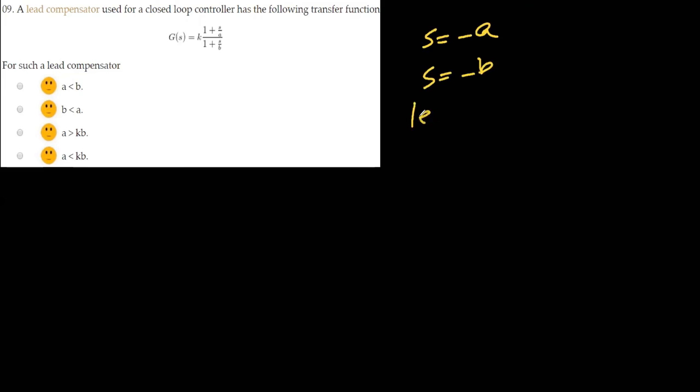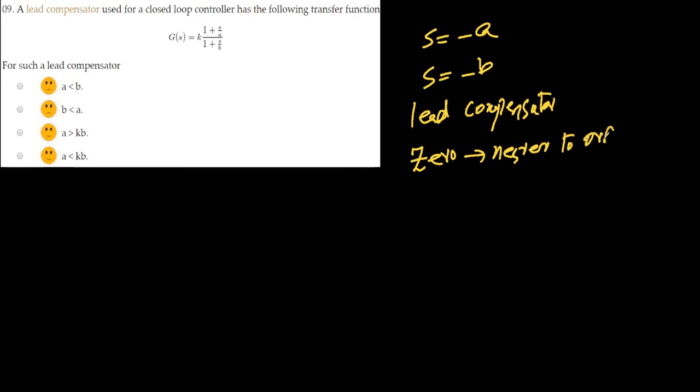So for lead compensator, zero must be nearer to the origin than the pole.